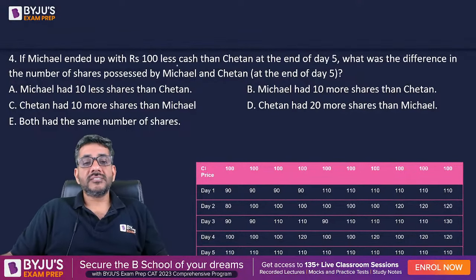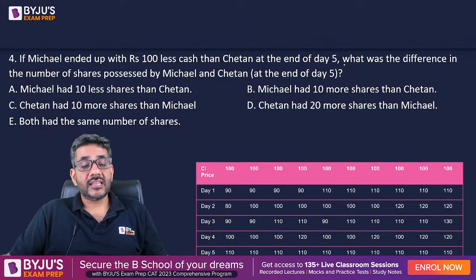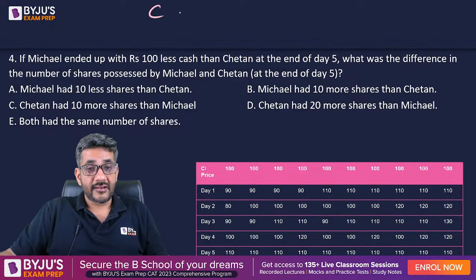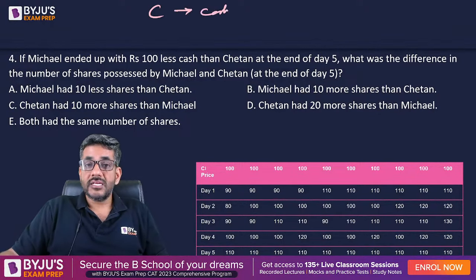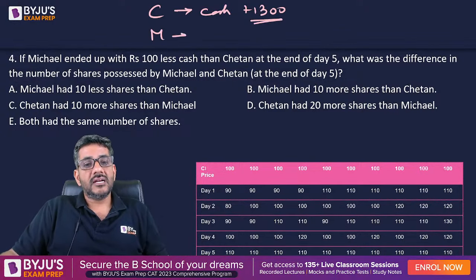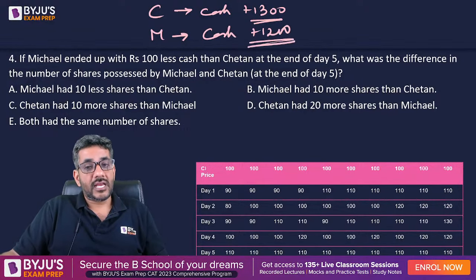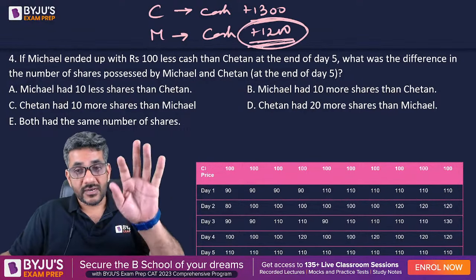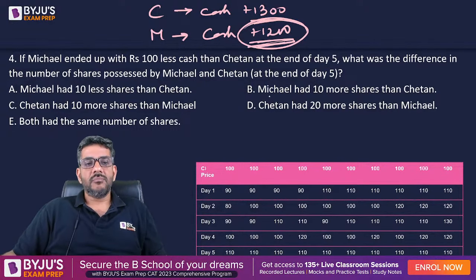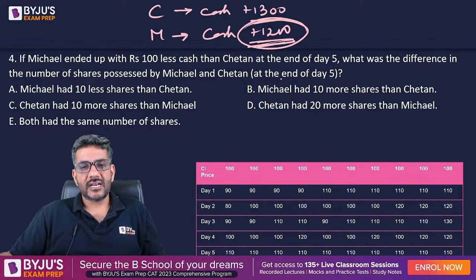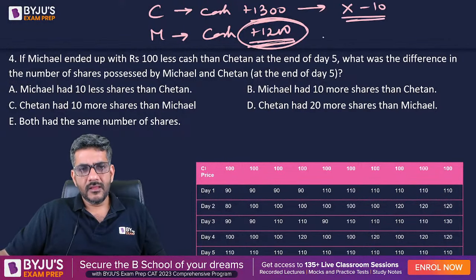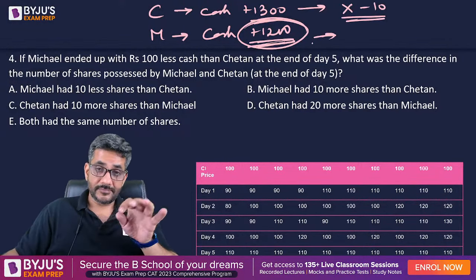Michael ended up with rupees 100 less cash than Chetan at the end of day 5. I have already decided. Chetan का cash जो है, it will be 1300 more than initial cash. Michael has 100 less cash. तो इसका मतलब Michael has 1200 more cash. So what was the number of shares possessed by Michael and Chetan at the end of day 5? Chetan के तो shares पक्का ही X minus 10 होते हैं. सवाल है Michael के shares कितने होंगे.